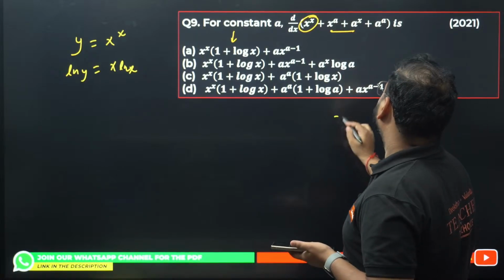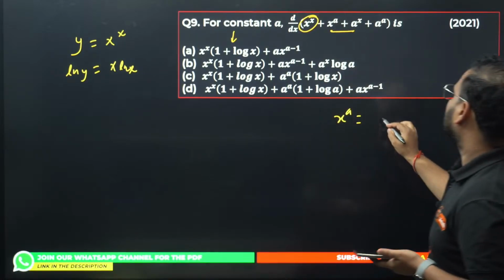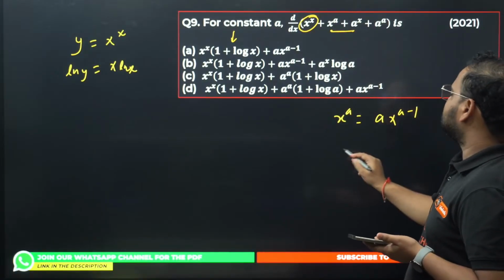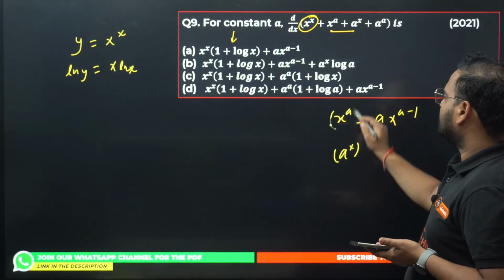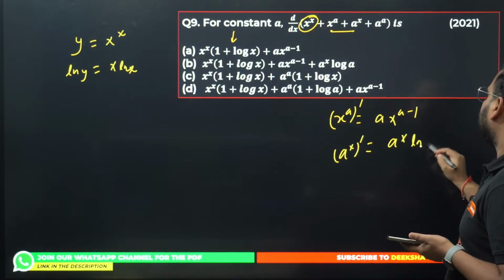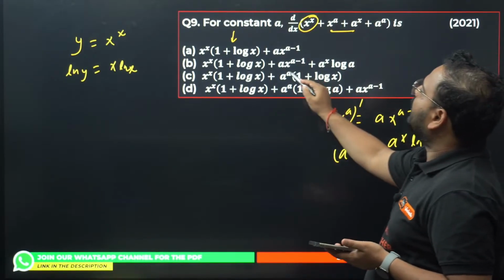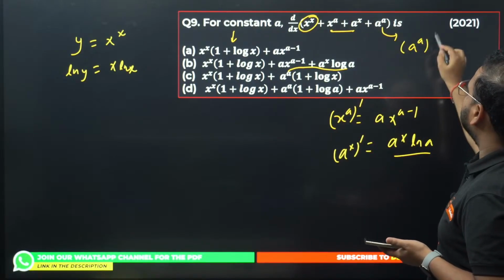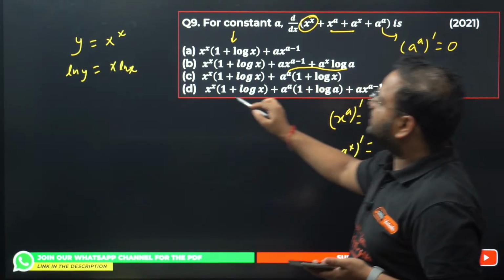Differentiate this. X power a becomes a x power a minus 1, and a power x derivative will be what? This will become a power x and ln a. You can see here only one option is suitable like this, because this will become what? A power a derivative is what? 0, it's a constant. So option B is correct.